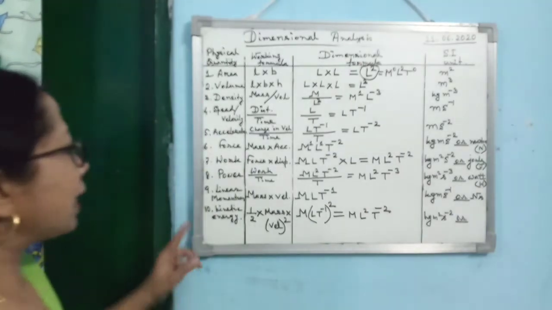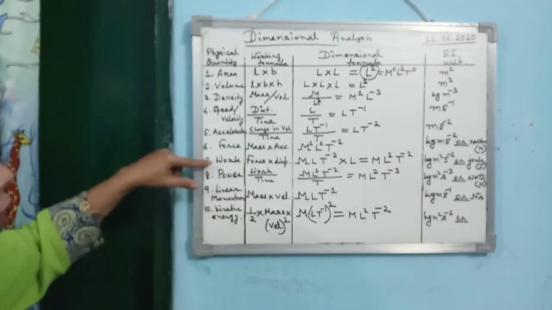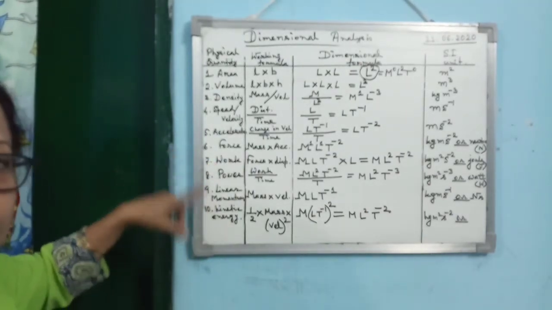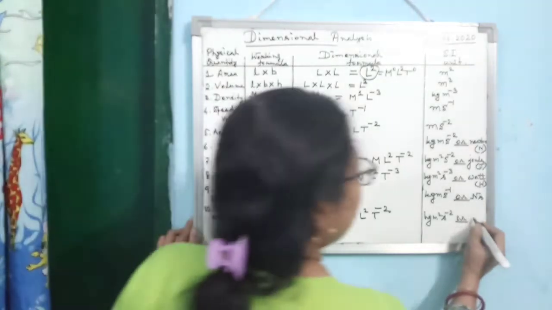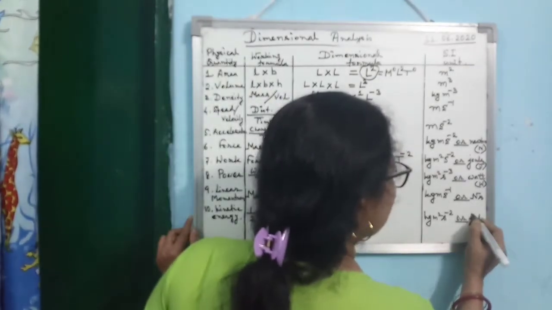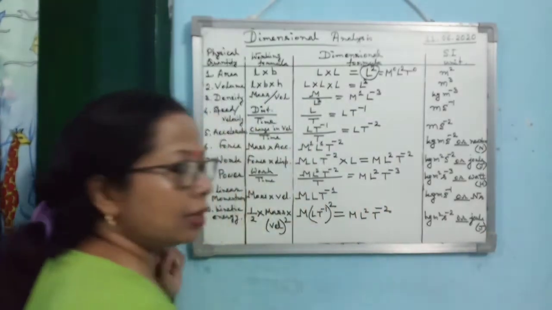Again, you know, kinetic energy is measured by work done. So SI unit of energy and work done are the same. So you can write it as joule also. Joule, or J as the symbol.